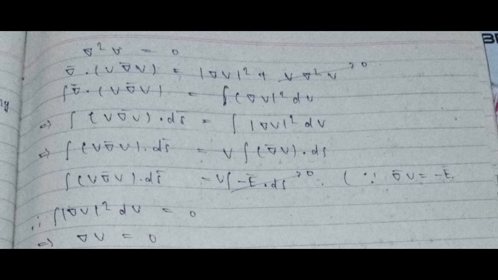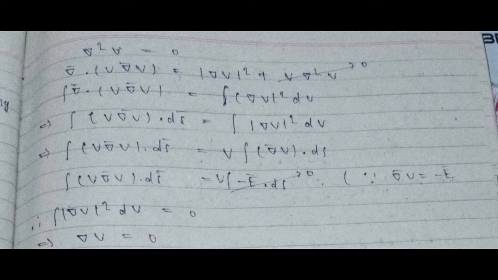Now if you look at V grad V over the surface, we are already saying that this surface has the same potential. Therefore, this V does not vary over the surface. I can take this V out, then it becomes the integral of grad V dot ds. What is grad V?